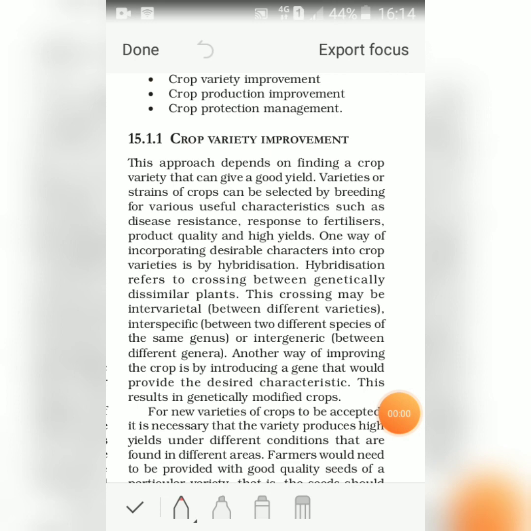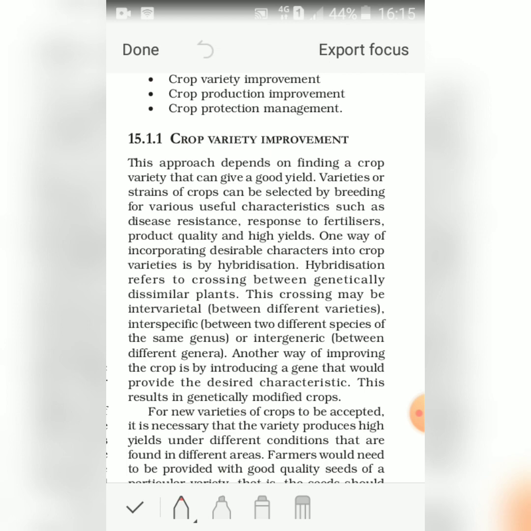So, first we will discuss crop variety improvement. This approach depends on finding a crop variety that can give a good yield. Varieties or strains of crops can be selected by breeding for various useful characteristics such as disease resistance, response to fertilizers, product quality, and high yields. One way of incorporating desirable characters into crop varieties is hybridization.